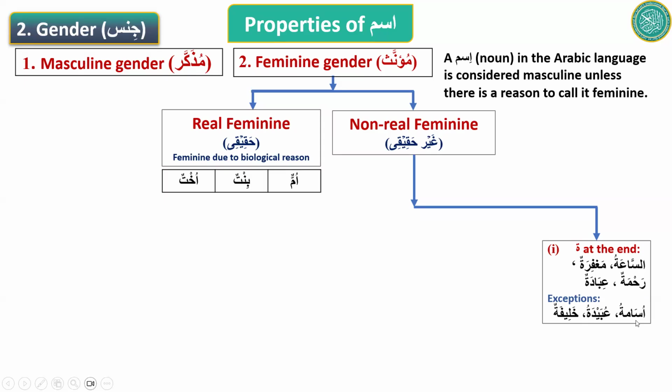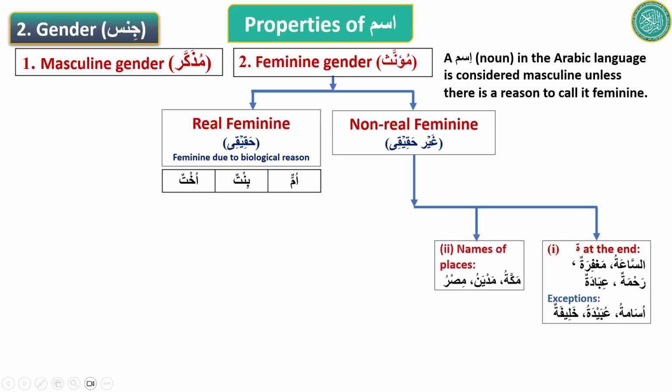But look at these words. Usama. Usama is normally used to name a male. Ubaida, Khalifa. They have ta marbuta as well, but they are exceptions. They are used as masculine. So most of the time, when you see a word with ta marbuta, it will be a feminine word.